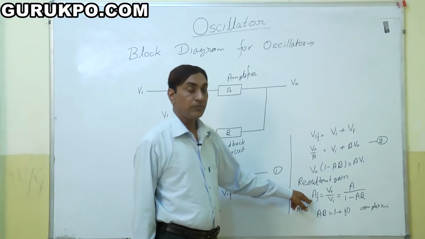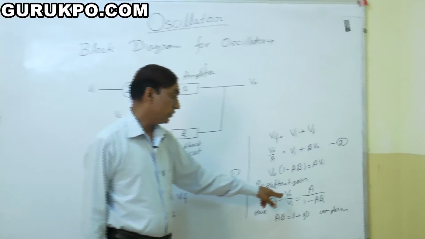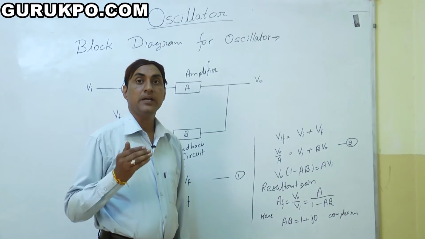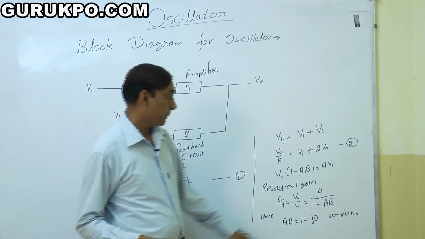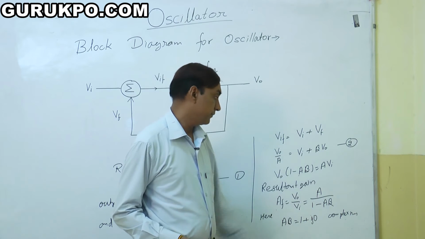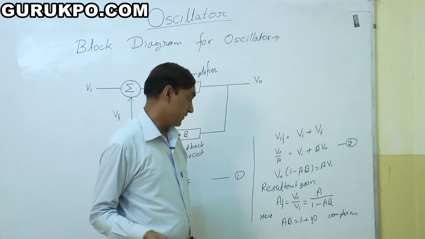So AF is equal to V0 upon VI, output voltage divided by input voltage, which is A upon 1 minus A beta. This is the resultant.